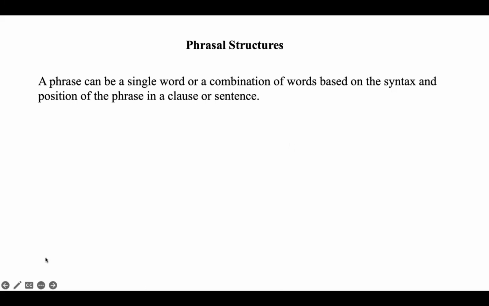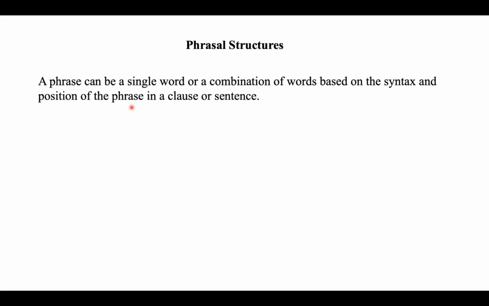We can define a phrase as either a single word or a combination of words, based on the syntax and position of the phrase in a clause or any sentence. A phrase is also known as a constituent. A sentence can have different language rules applied to it and have different types of structure.